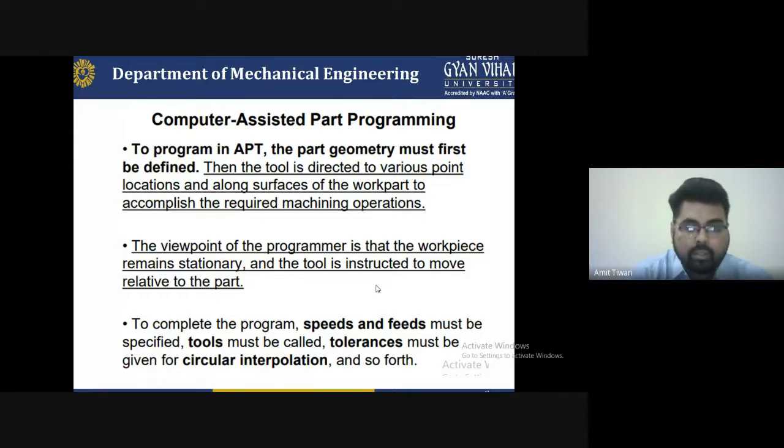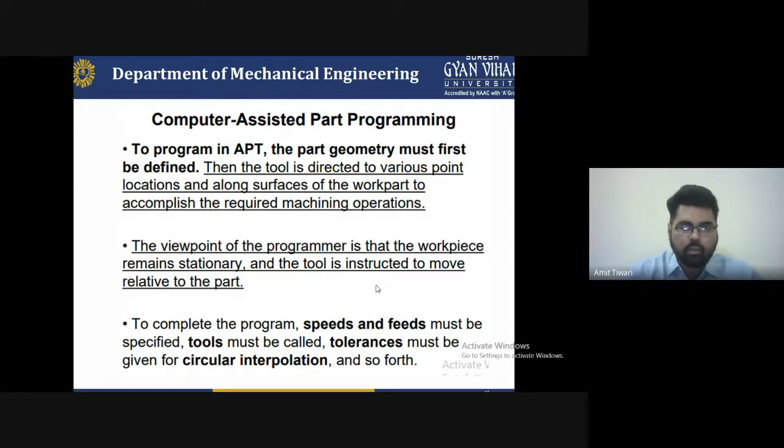To complete the program, a speed and a feed must be specified, the tool must be called, and a tolerance must be given for the circular interpolation. So to complete the programming, we have to understand and control the cutting parameters, the feed rate, depth of cut, or spindle speed, and control the tolerance between the tool for the circular interpolation.